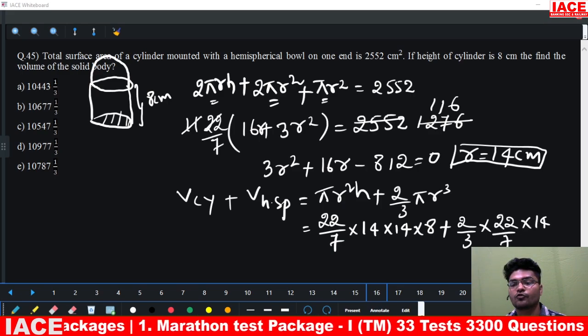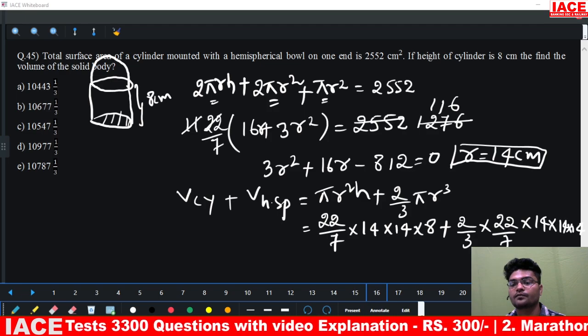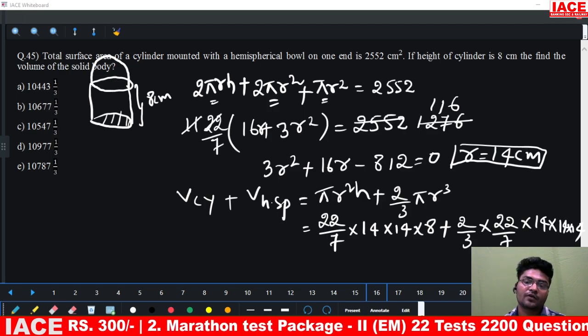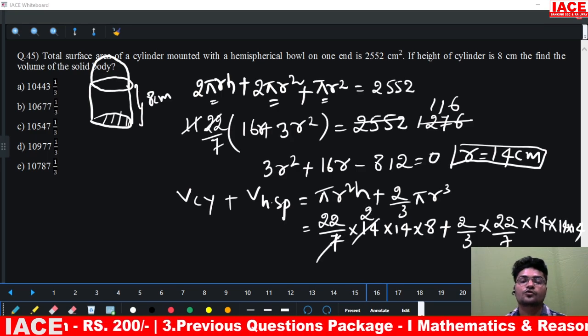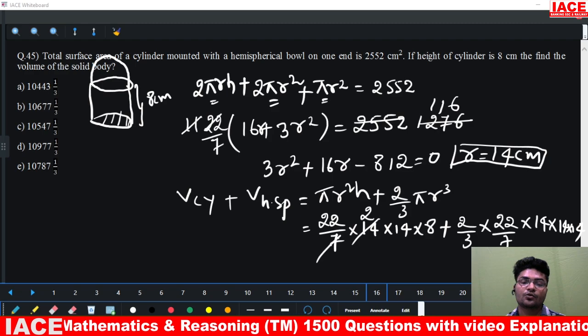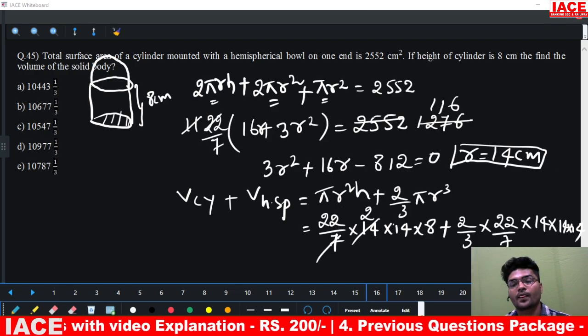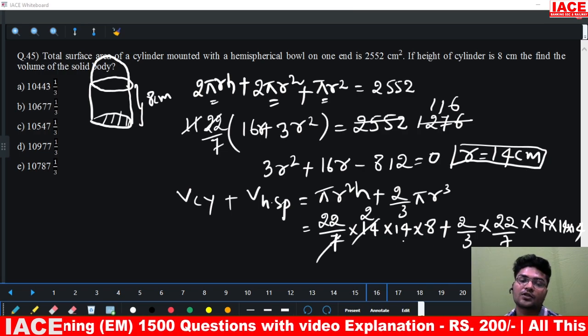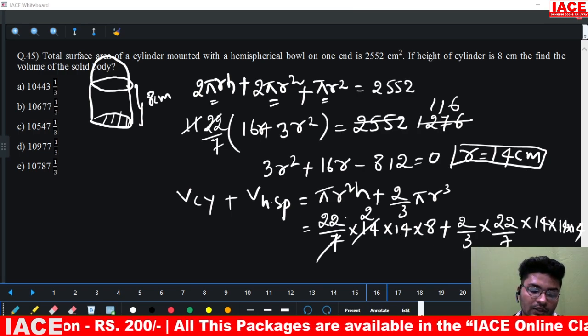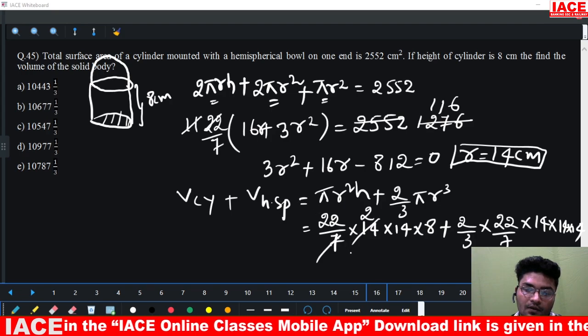R cube is 14 into 14 into 14. Now if we cancel out, this is 7 ones and 7 twos. So we have 22 into 2 into 14 into 8. This is 8 into 2, 16, 16 into 14. 16 into 14 is 224, 224 into 22. This comes out to be